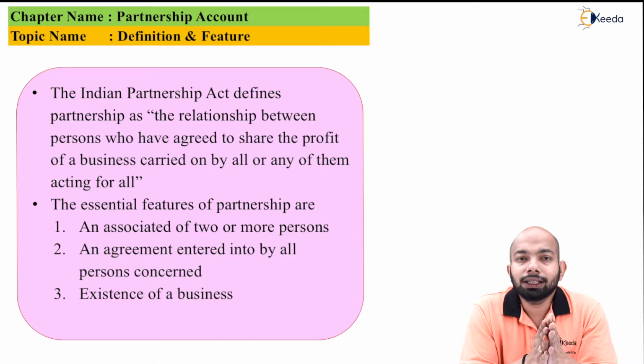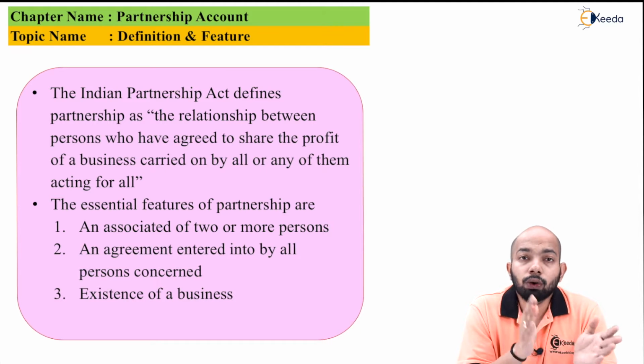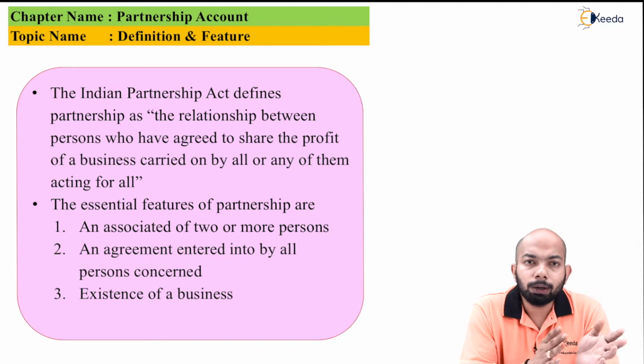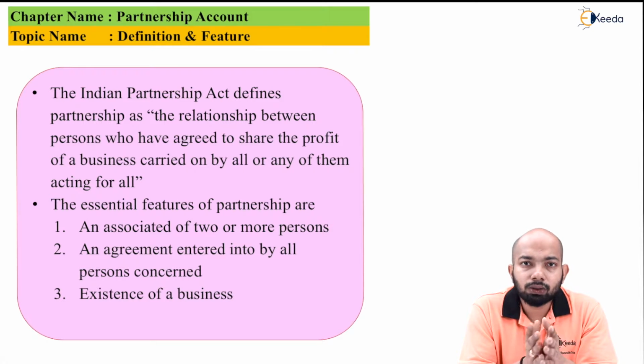And the last part is where there is one person doing the business on behalf of other people, or with other people as well. So this is like active partner and dormant partner. An active partner is the one who actively takes part in it. A dormant partner is the one who just has a name on the deed of paper but doesn't actively take part in the functioning of the business. So these are the kinds of partners that we'll have.